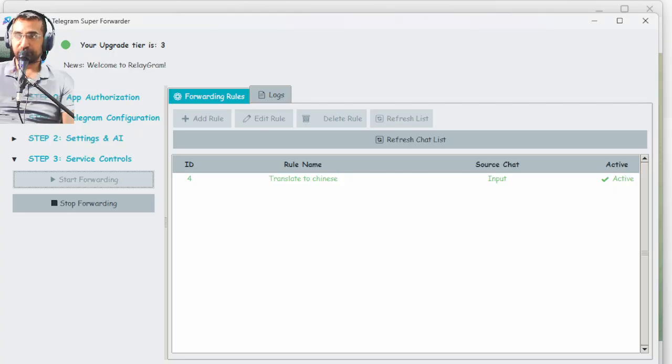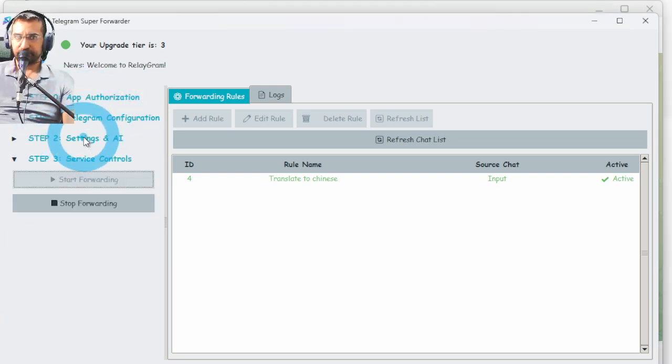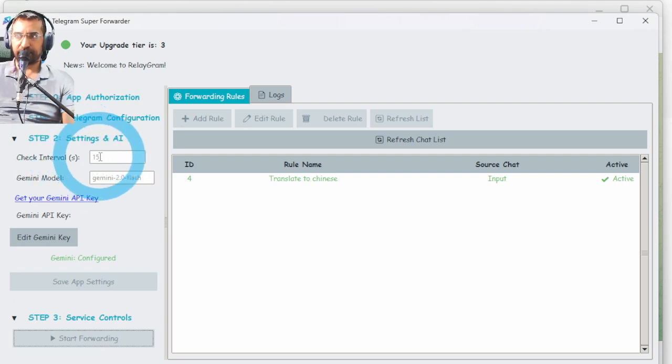Now, if this was too slow for you, you can actually change the speed in settings. As you can see over here, when you click on settings, you can change the interval, how often to check for messages. So if you're not in a rush, you can change this to 60 seconds, or if you're in a real rush, you need the messages to really get through fast, change this to maybe 5 seconds or 2 seconds.